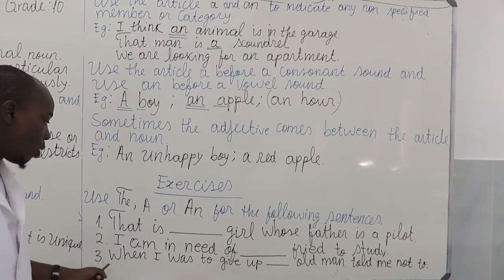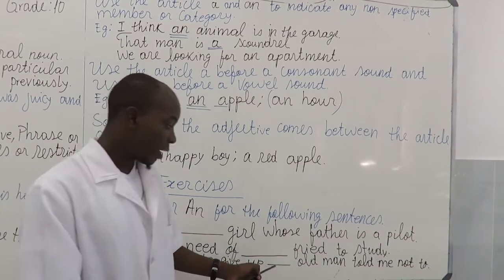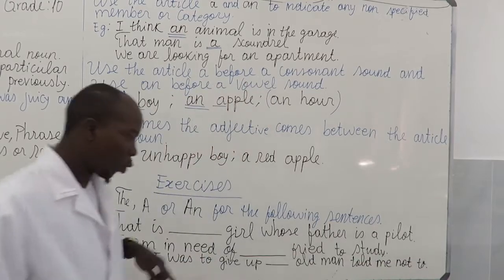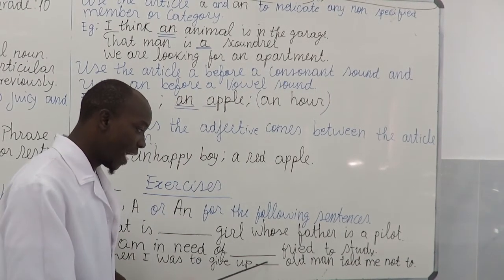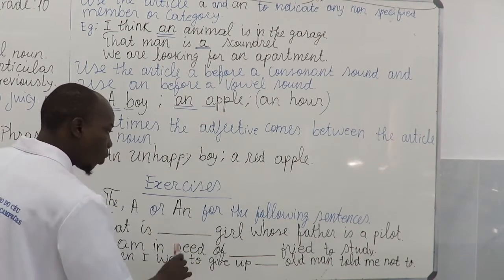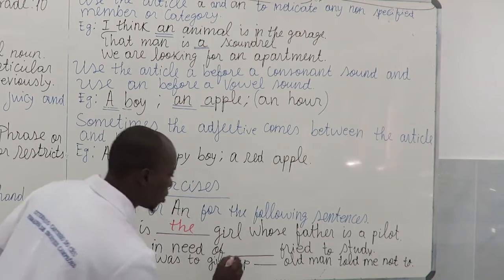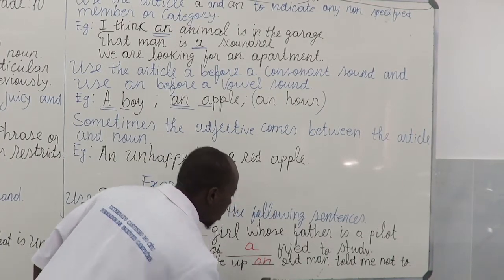And number 3: when I was to give up, okay, gap old man told me not to. So, the resolution is going to be: when I was to give up, an old man told me not to.